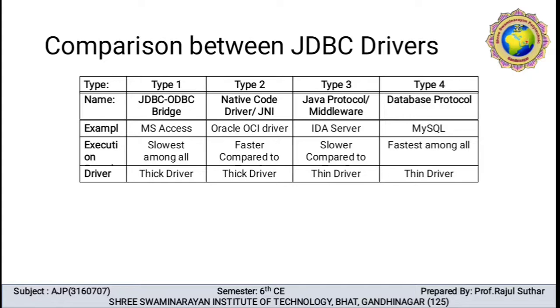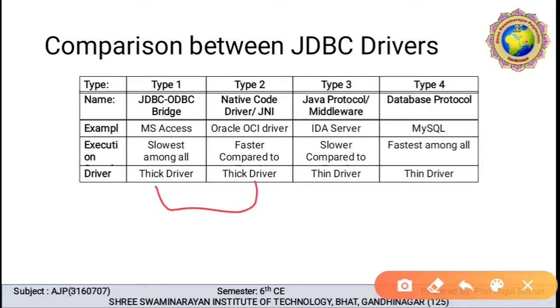Execution becomes slower in type 1, faster in type 2 compared to type 1. But type 3 is also slower compared to type 2, while type 4 communication is faster than all the other types of driver. We can say that type 1 and type 2 are thick drivers, but type 3 and type 4 are thin drivers.